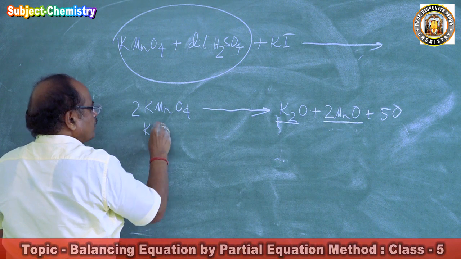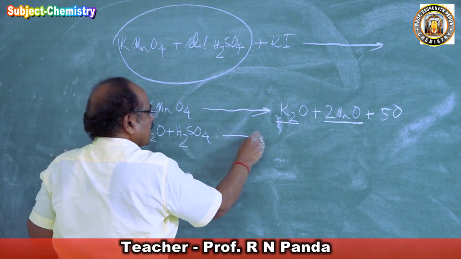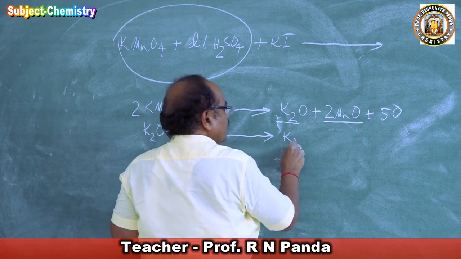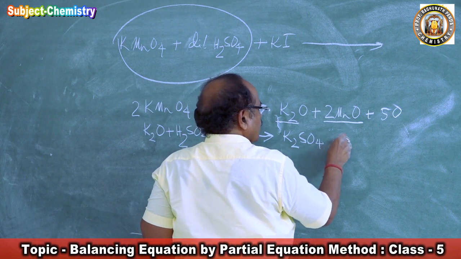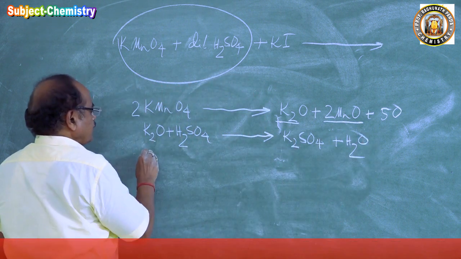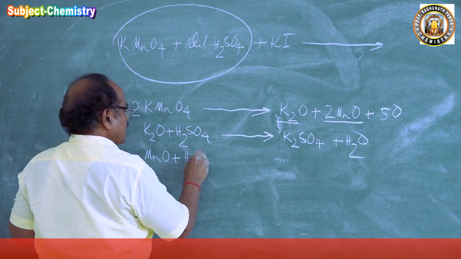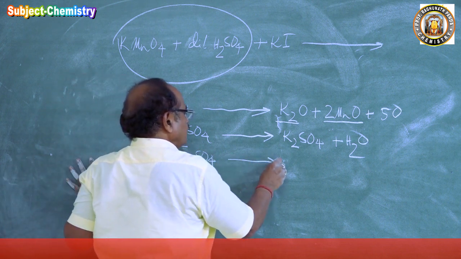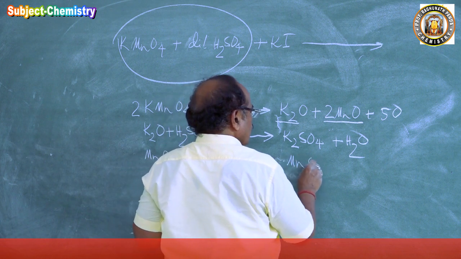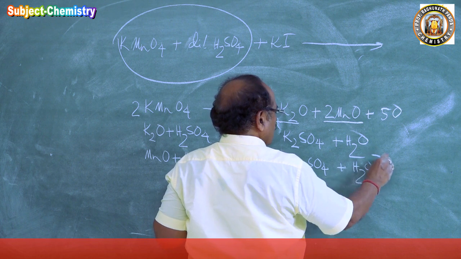K2O plus sulfuric acid will give us K2SO4 plus water, and MnO will react with sulfuric acid to form MnSO4 plus water. Base reacts with acid to form salt and water.